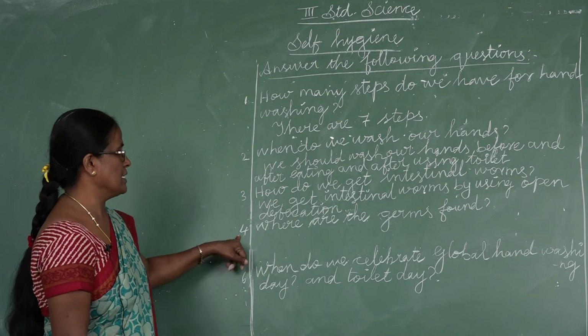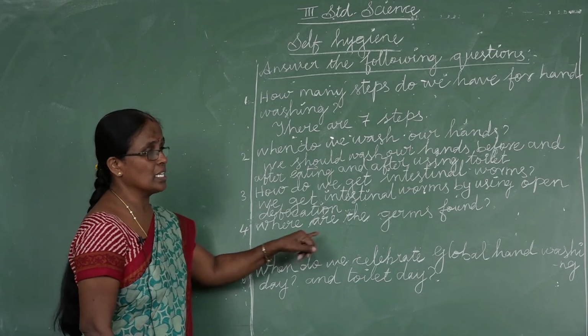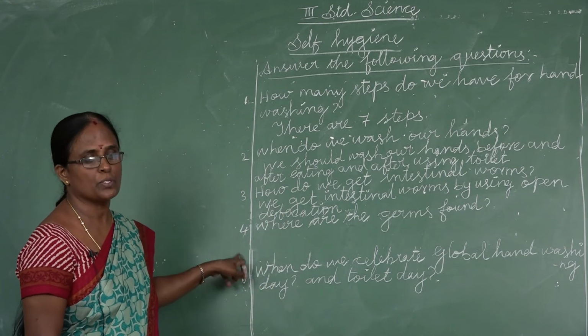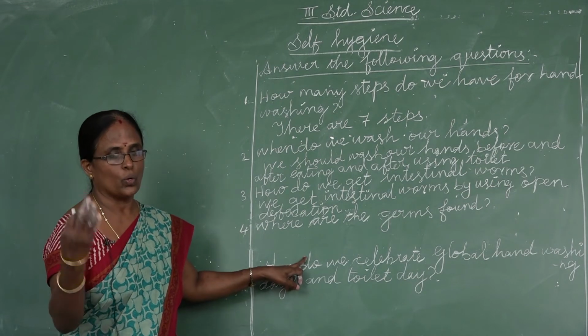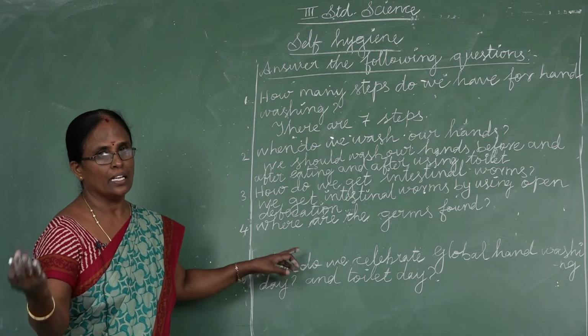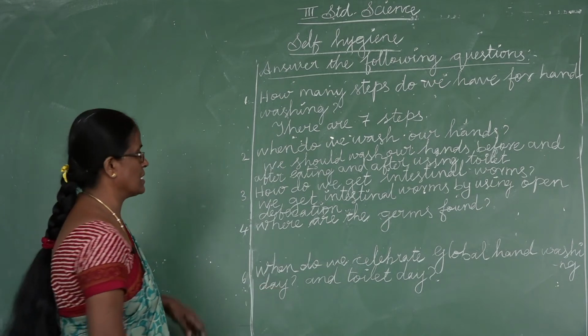Okay, the next question. Where are the germs found? Germs are found in hands, water, air, nails and ridges.